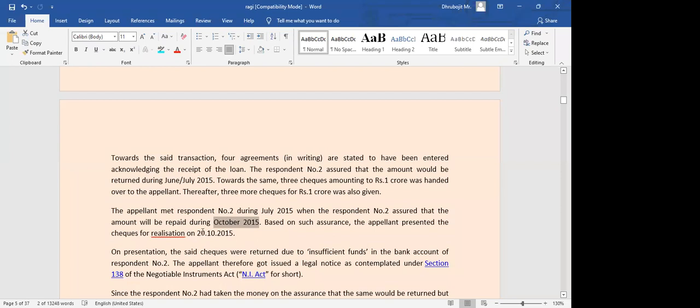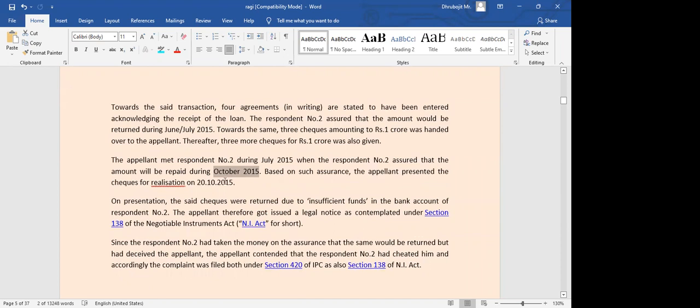So Shripati, without asking respondent number 2, in October 2015 deposited those checks in the bank, because it was promised that in October 2015 they would be returned, right? So the check was deposited in the bank. Now respondent number 2 was under the impression that he was just giving this check for the purpose of security and it would not be deposited. Maybe it will not be deposited by Shripati, right?